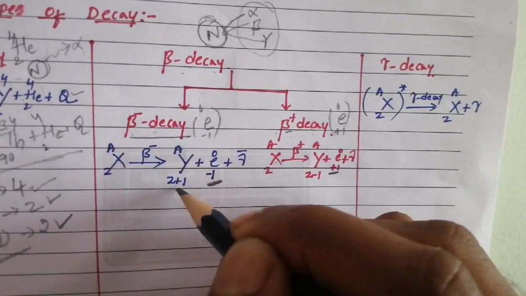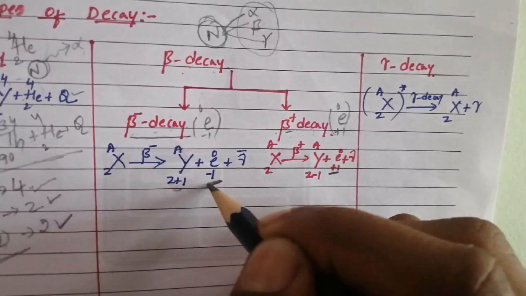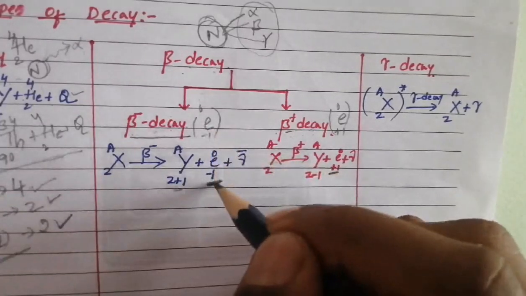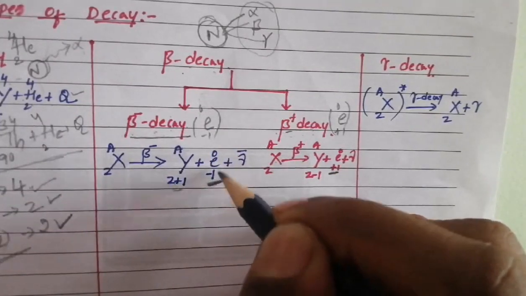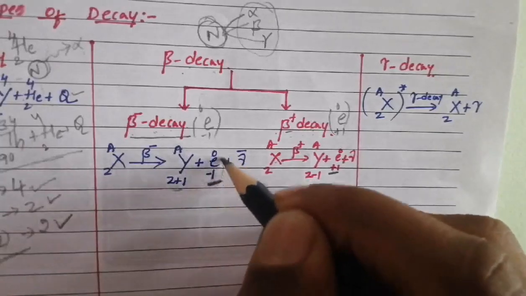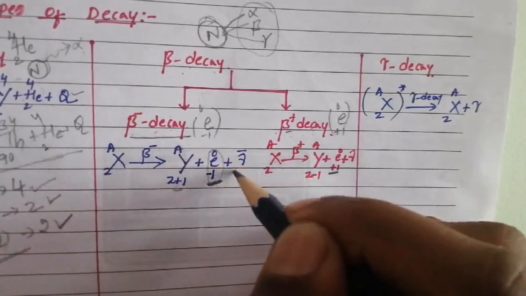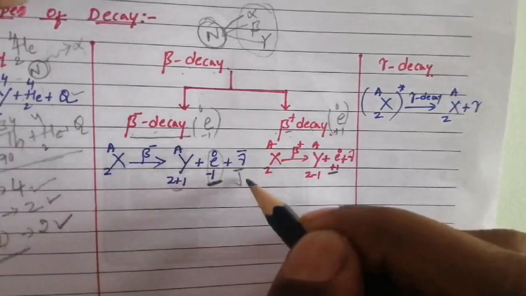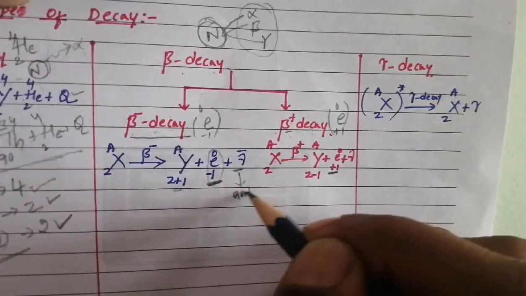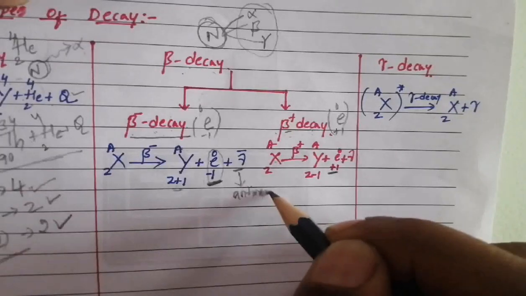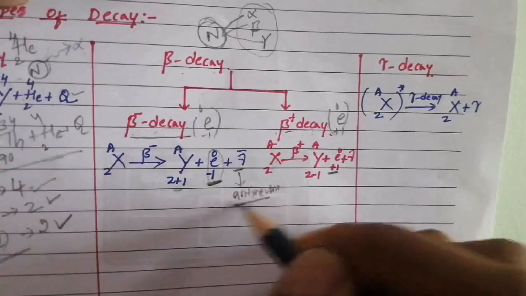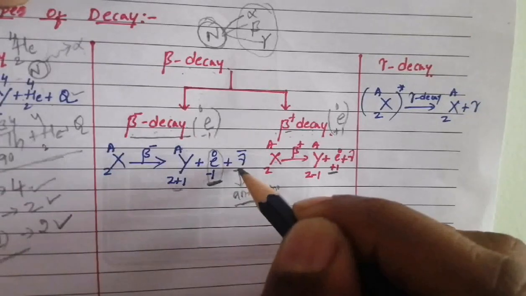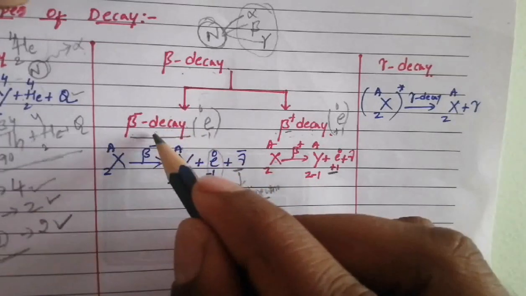So the atomic number is increased by 1 with the emission of a beta minus particle, that is an electron. The electron is ejected along with the emission of an elementary particle called an antineutrino. Very important: the antineutrino is the elementary particle emitted during negative beta decay.